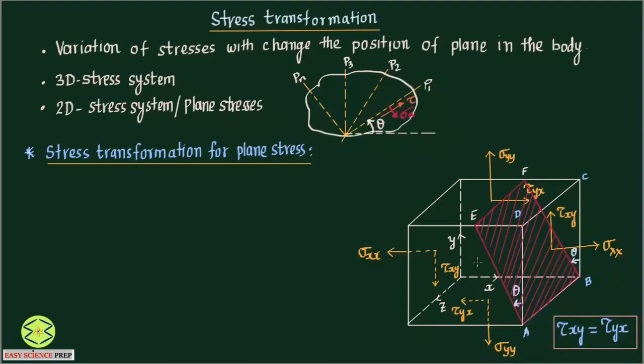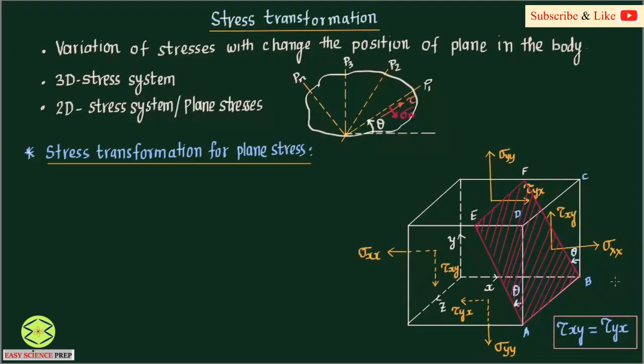It is just for your understanding. Similarly, you will have same stress sigma xx and tau xy on this left vertical plane. Similarly, on the bottom horizontal plane also you have same stress, that is sigma yy and tau yx. The shear stresses acting on all planes are equal, that is tau xy or tau yx are equal. Okay. In the horizontal direction we will have sigma xx, in the vertical direction we have sigma yy.